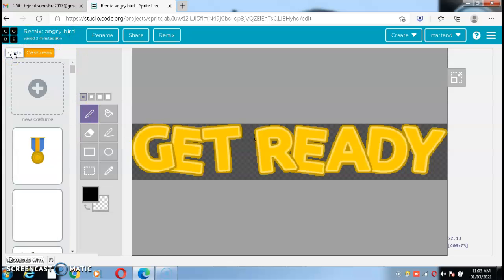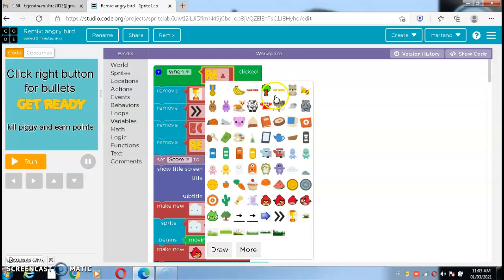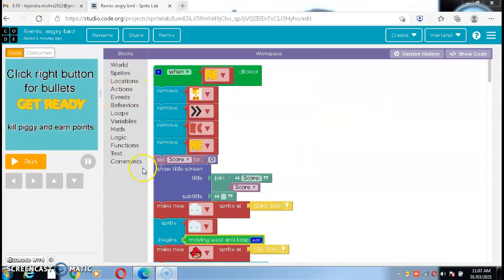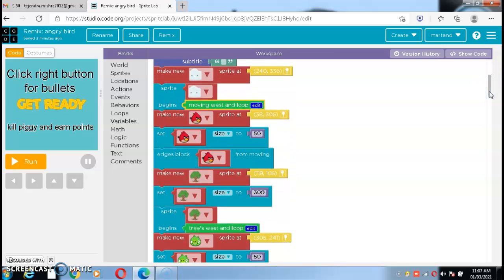So now let me go on this and show you the code which I have given. When this get ready is clicked, I have shown you my function which is moving west and move.